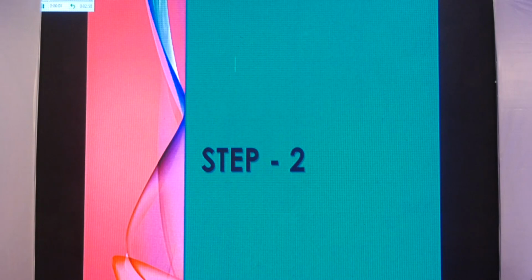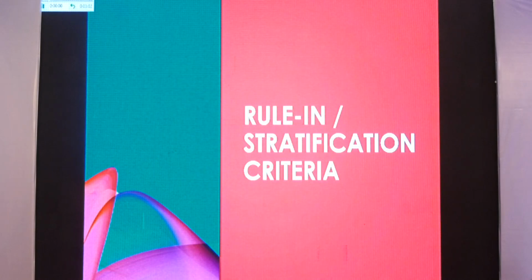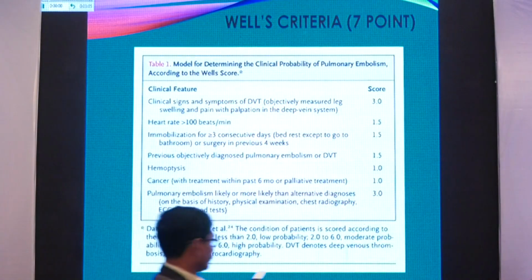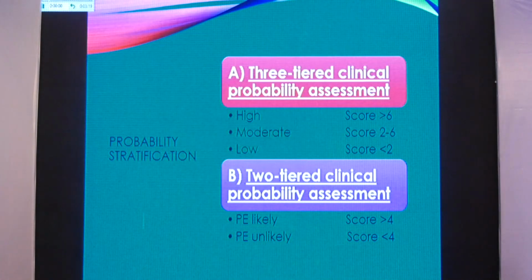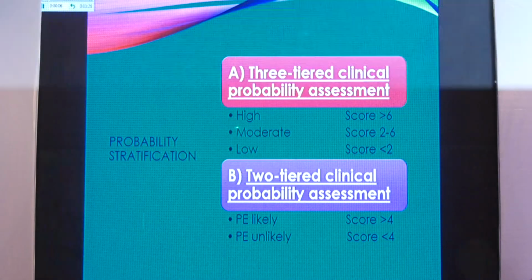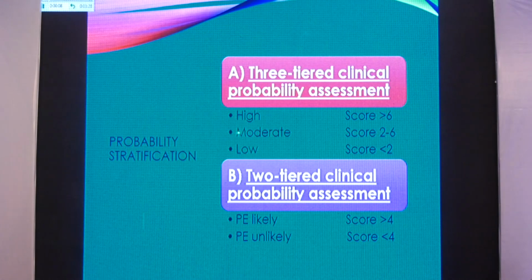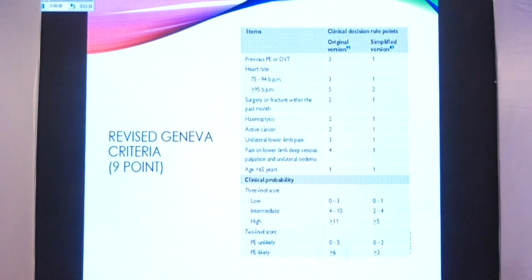And if even one of them is positive or in the affirmative, you need to move to step 2, which is the rule-in criteria. These are the world-famous Wells criteria. Again, these are a set of 7 questions which can be answered right at the bedside. No need for any test. After analyzing these 7 points, you can have a probability stratification, either a 3-tiered one or a 2-tiered one, which will give you the risk of this person having pulmonary embolism, either as high, moderate, or low, or pulmonary embolism likely or unlikely. Some people prefer the old Geneva criteria, which have been revised.